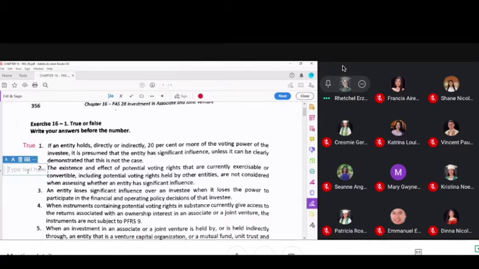The moment it steps on 20%, there's already a presumption of significant influence. Again, sometimes the problem will make you confused. It would say at least 20%, 20% or more, or more than 19%, and so on and so forth. The moment it reaches 20%, then there is already a presumption of significant influence. Again, I do not expect you to have complete understanding of all the provisions of PAS 28, but at least make sure to know number one, class. Make sure to know about significant influence and the importance of the 20% threshold.